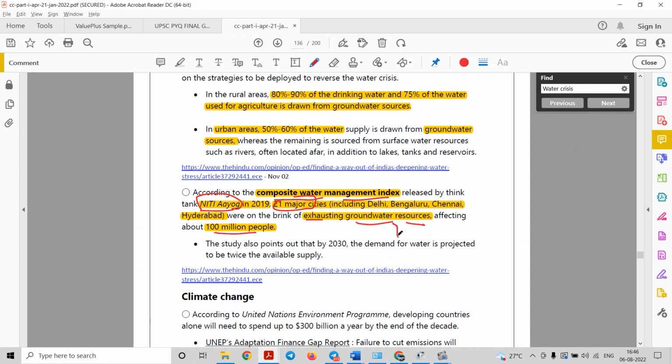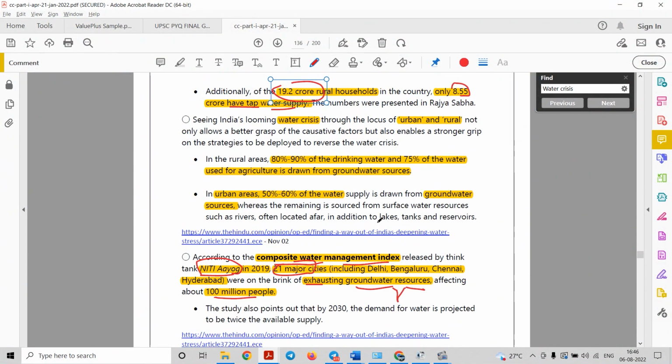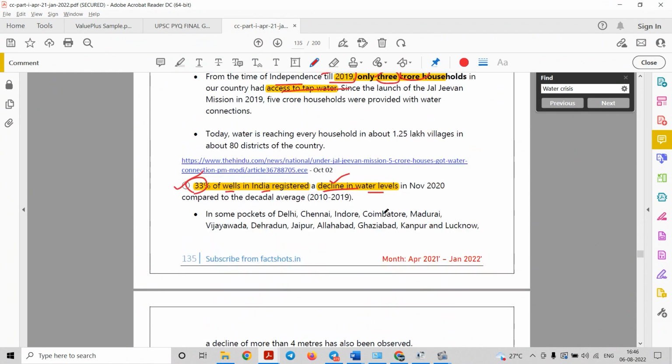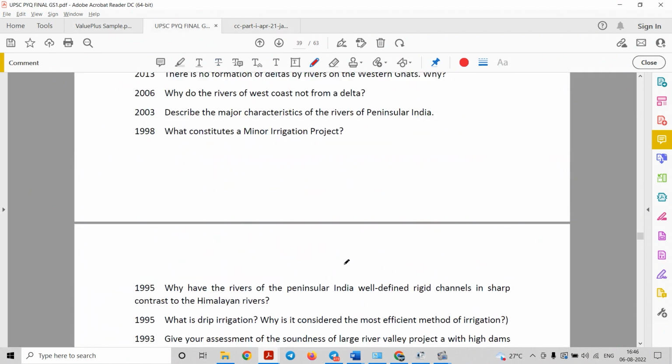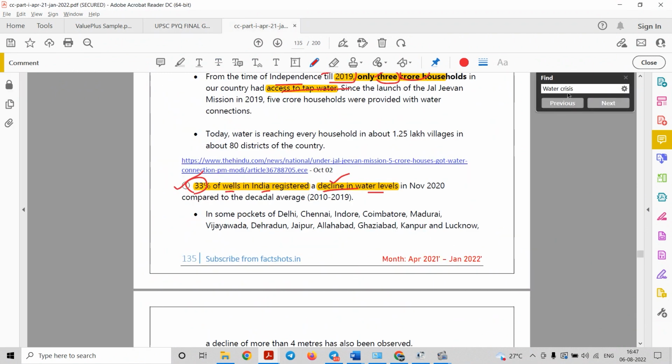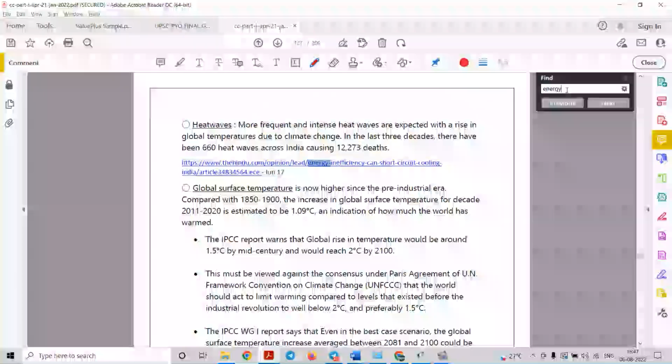And we know that these cities are continuing to expand, right? There is over urbanization in these particular cities because of various economic activities and job opportunities, right? So therefore there is a burden on the groundwater resources, right? So in this way, we have seen how we can utilize various facts in different questions. Now let us consider another topic here, that is energy.